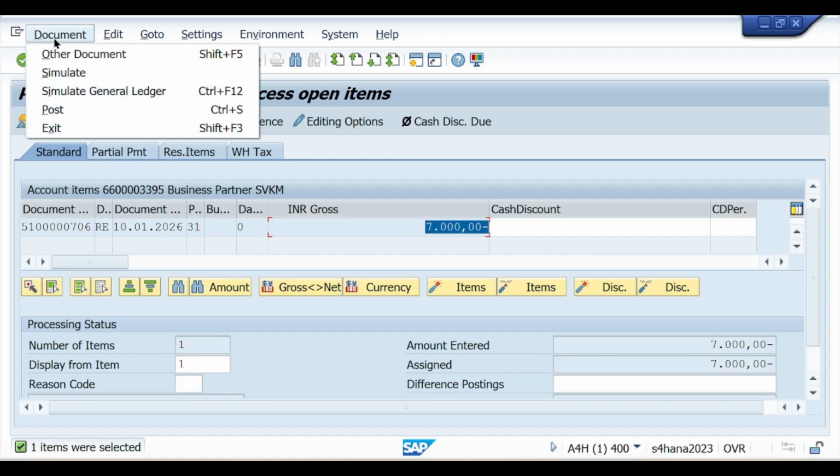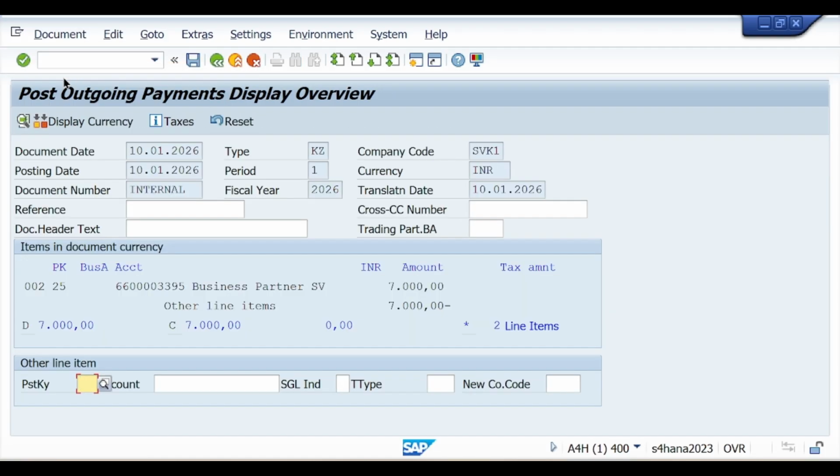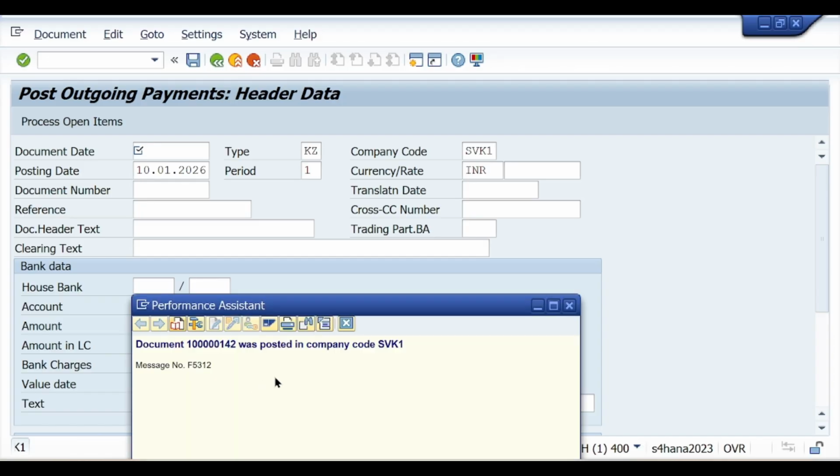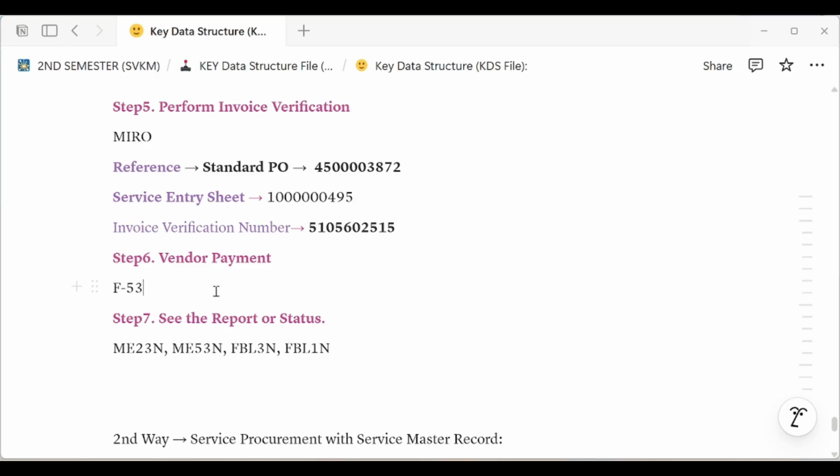Now click on document, click on simulate, and you can see this is the business partner. Okay, and this is the bank. Okay, now post it, means save it, and you can see the number is automatically generated by the system for vendor payment. Vendor payment number is automatically generated by the system after saving.